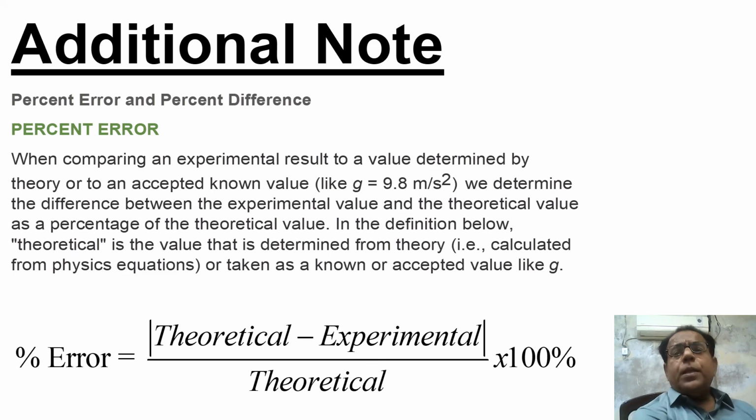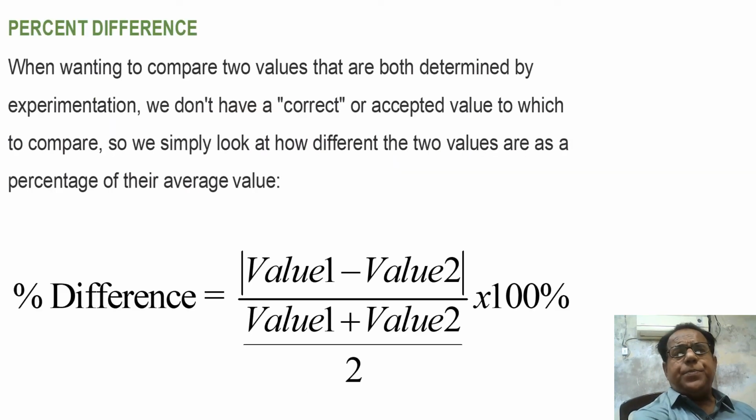Now we move on to the next slide. Percent difference: when wanting to compare two values that are both determined by experimentation, we do not have a correct or accepted value to compare to. So we simply look at how different the two values are as a percentage of their average value.